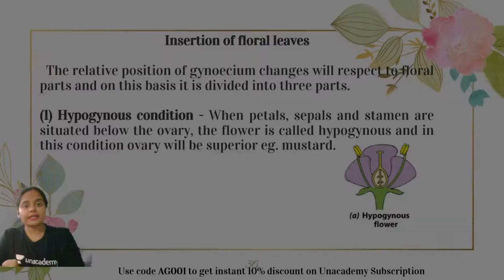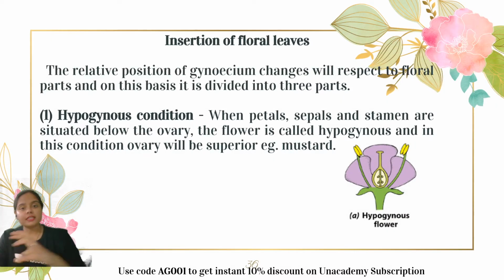Now moving ahead, let us go through the arrangement of different floral structures relative to the position of the gynoecium or the carpel. In this particular portion, we are going to learn the arrangement of all the different floral parts with respect to the gynoecium. On this basis, there are three different types of gynoecium condition possible: hypogynous, perigynous, and epigynous condition.